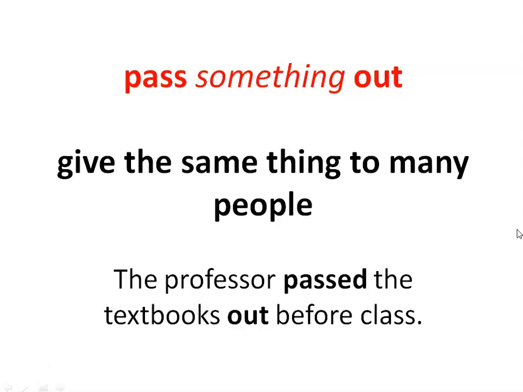Here we were discussing objects. Here the object is the textbooks, and what is happening here? The professor is distributing the textbooks in the classroom. He is distributing the textbooks or some kind of material to the students in his class. So that is indicated with the phrasal verb, pass something out.